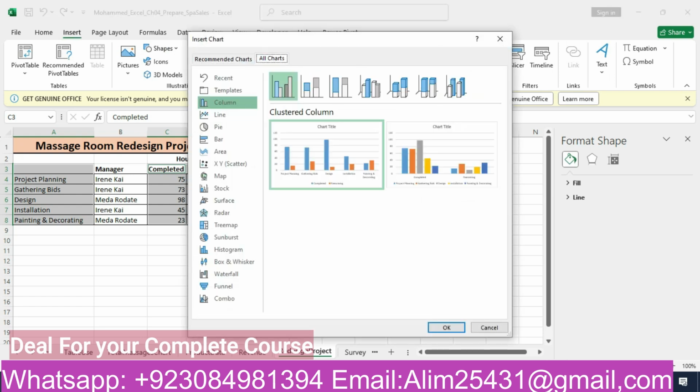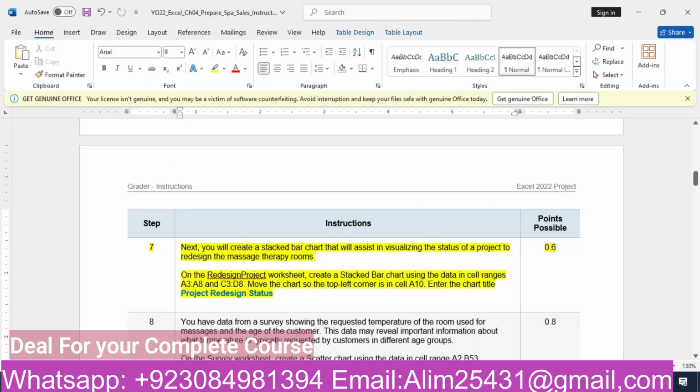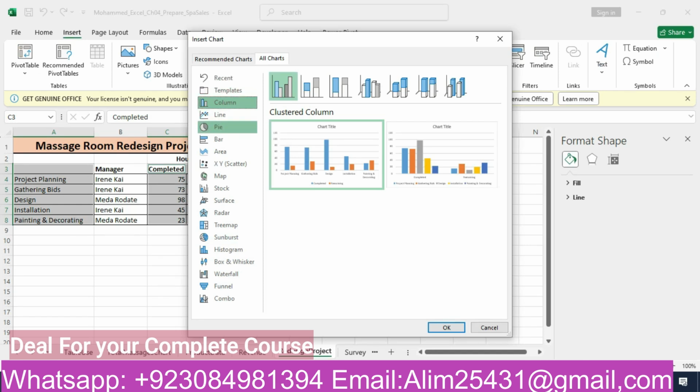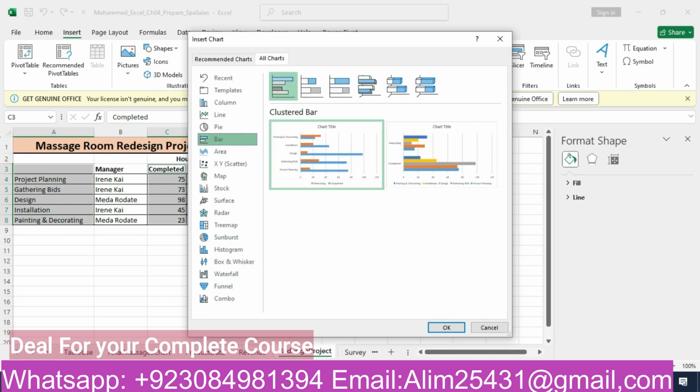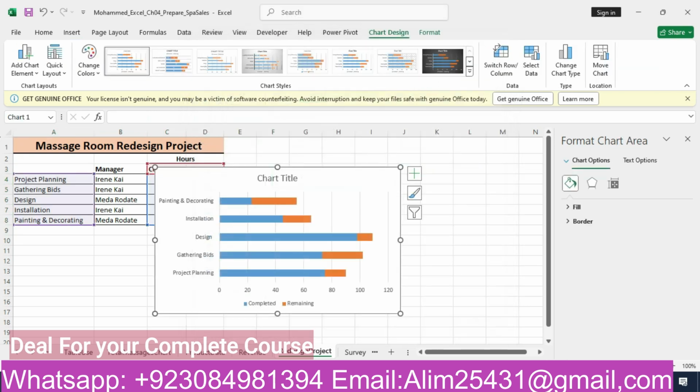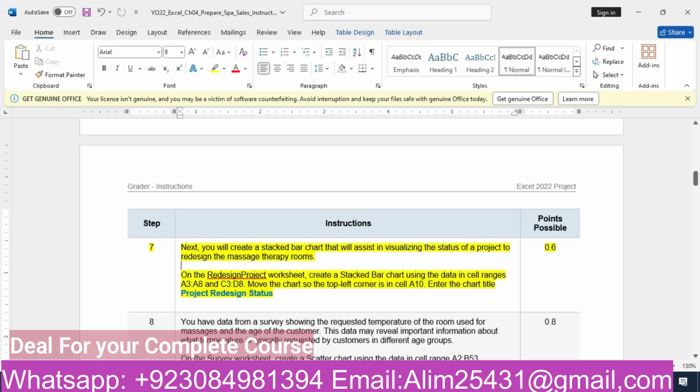For the stacked bar chart, we will go to the bar chart, and that is our clustered. That's our stacked bar chart, and we will press OK. So we have got our stacked bar chart here.